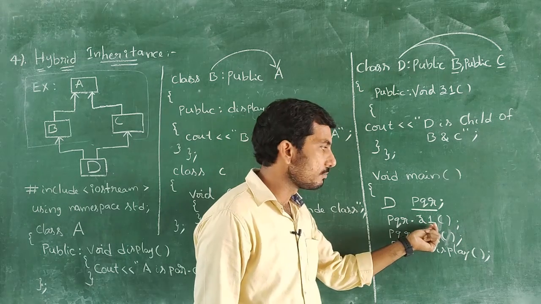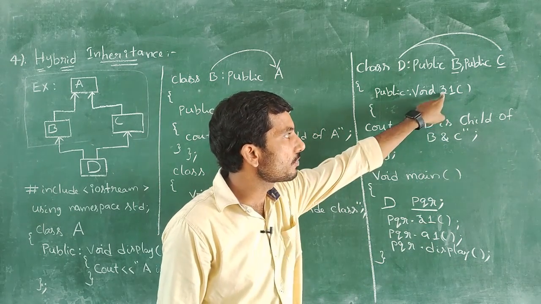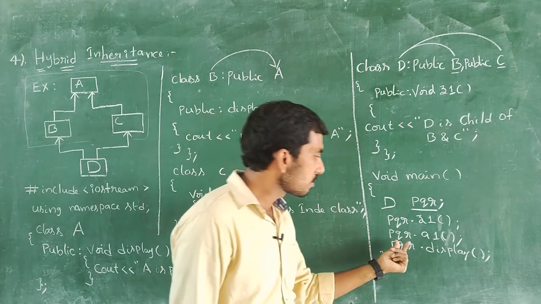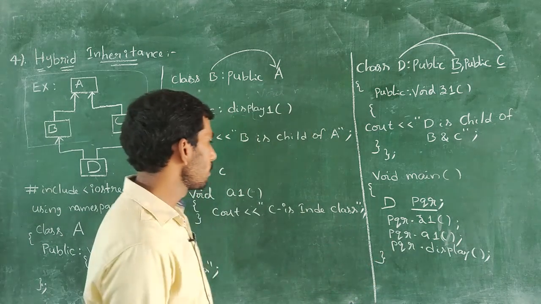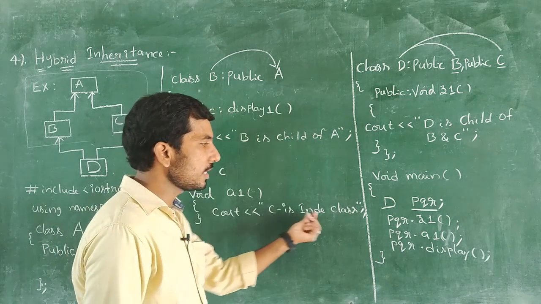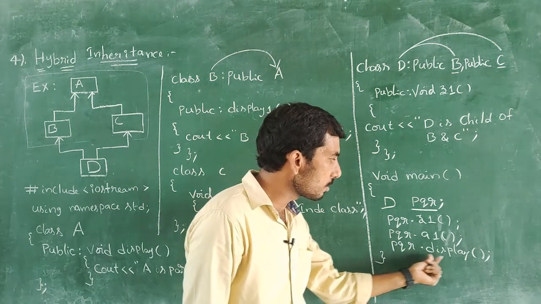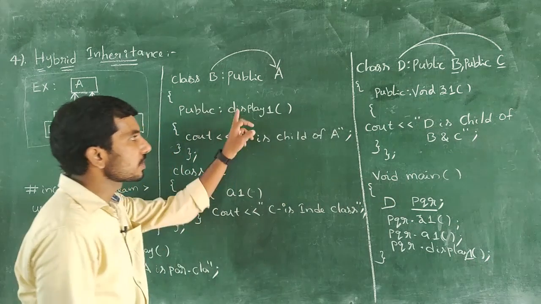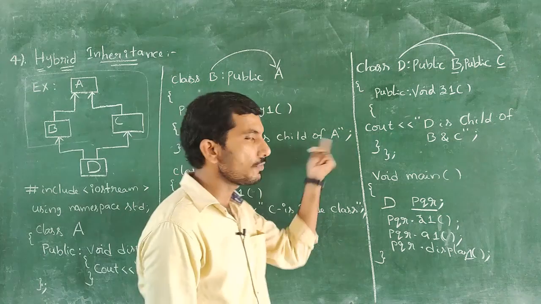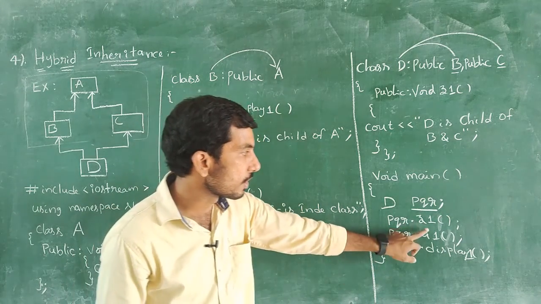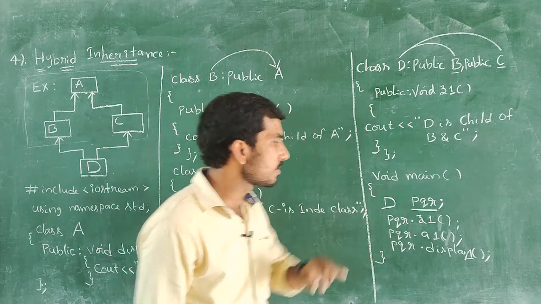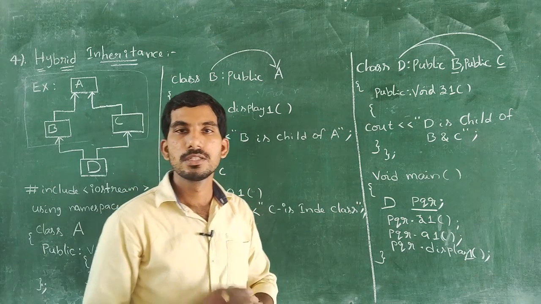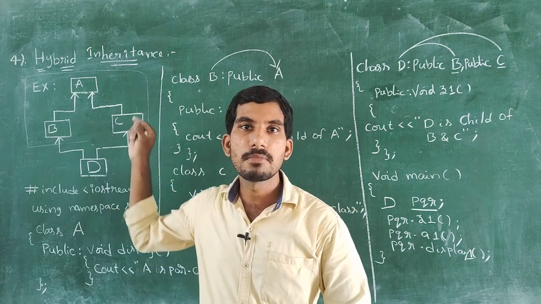This PQR dot Z1 returns the Z1 related statement: D is a child class of B and C. Next, PQR dot A1 function returns the A1 function related message: C is a independent class. Next, PQR dot display one function returns B is a child class of A. The final output of this program is D is a child class of B and C. C is a independent class, B is a child class of A. So this is the simple example for hybrid inheritance.